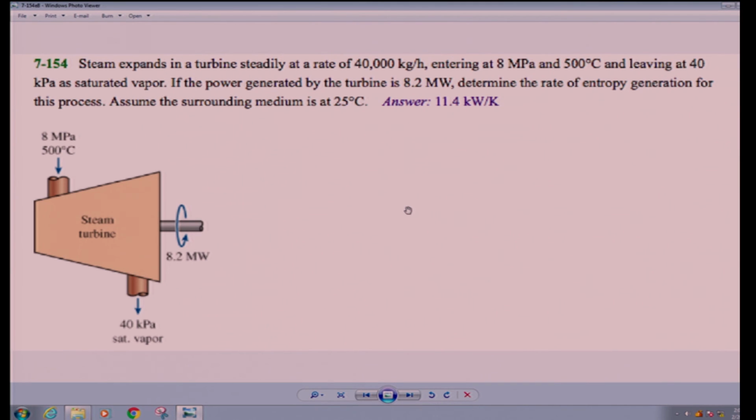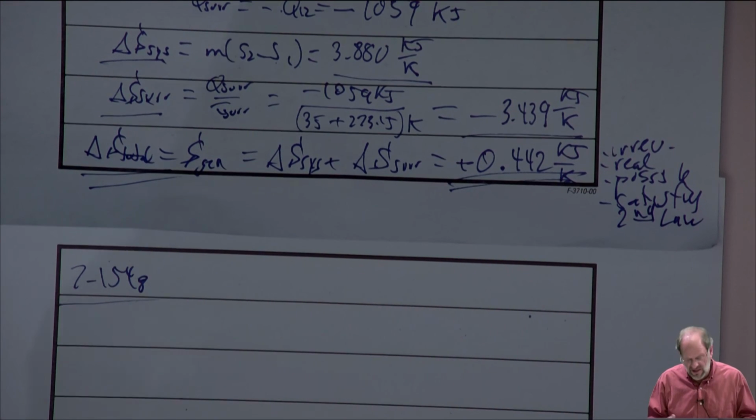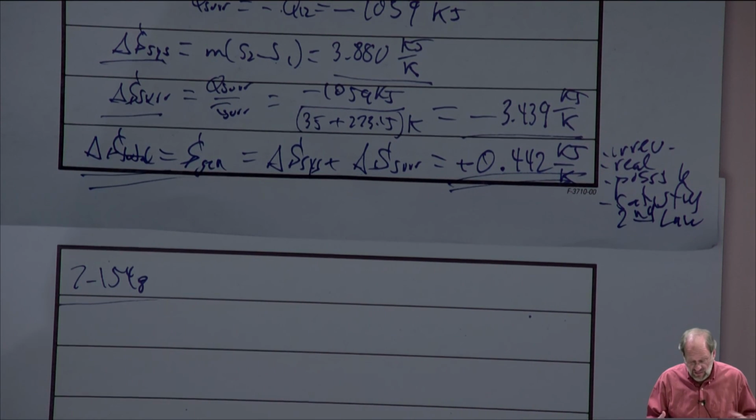It says assume that the surrounding medium is at 25 degrees Celsius. So again, this sure sounds like a first law problem. It is a first law problem, except we just have to take it that one step further at the end. We still have to find the rate of heat transfer. We have to find Q dot using the first law. But once we have Q dot, we'll note that that heat transfer rate is equal but opposite to the heat transfer into the surroundings. That will allow us to find the entropy change of the surroundings.